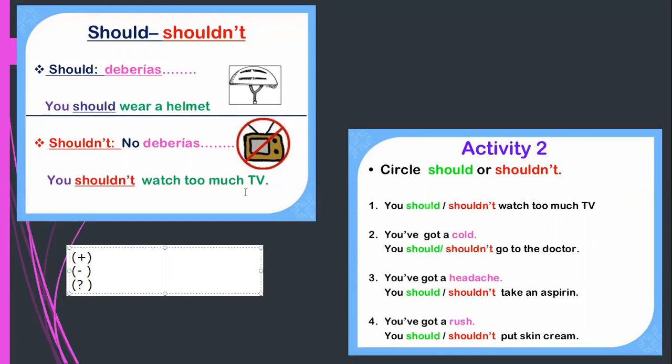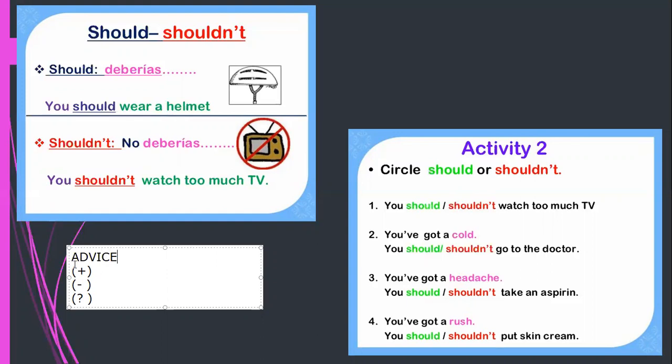Should refers to a specific modal verb. It is always used for one specific context. And this context, as in Spanish, is advice. What is advice? Consejo. So a recommendation, a suggestion. This is the use that it has. So always when we want to give a recommendation, we use should.